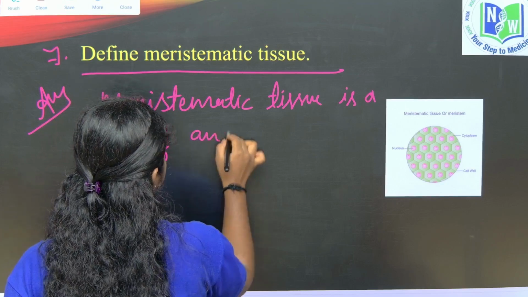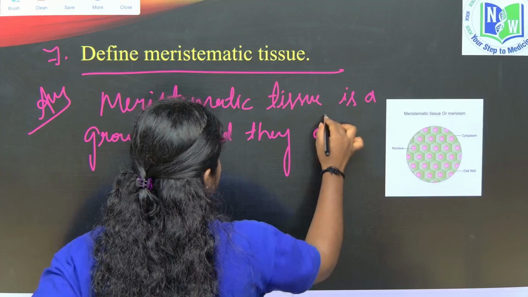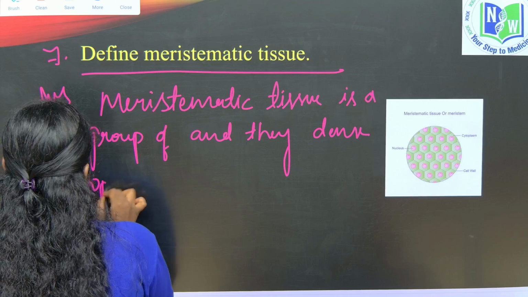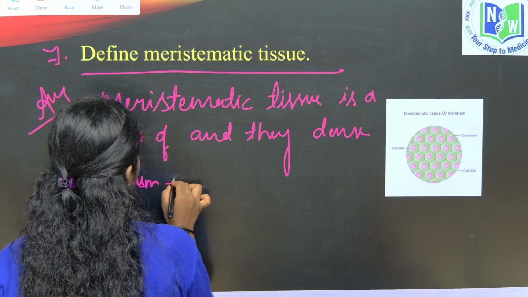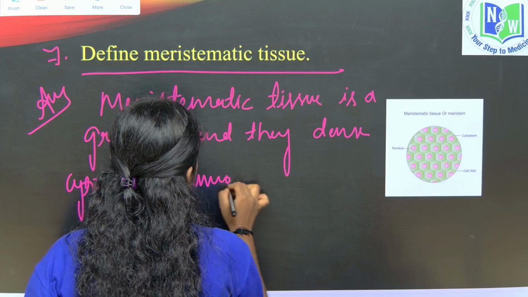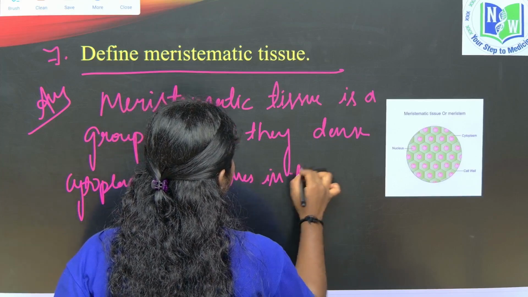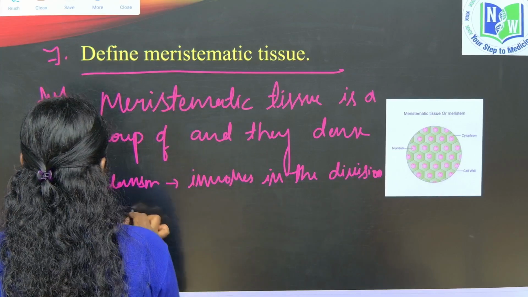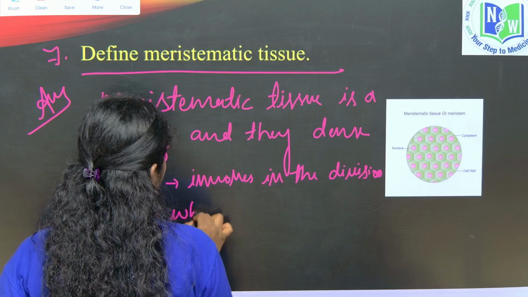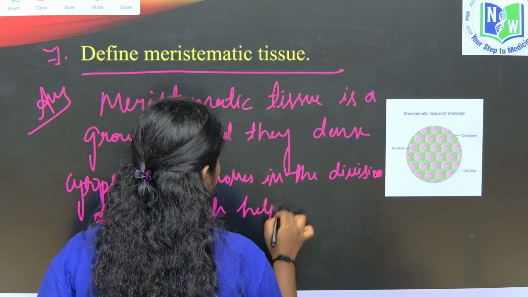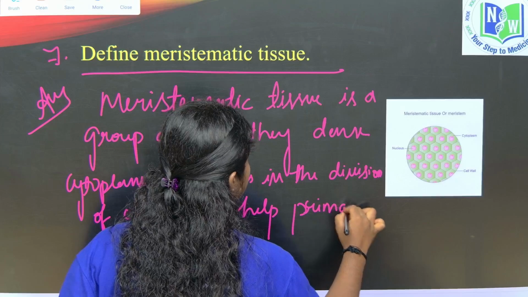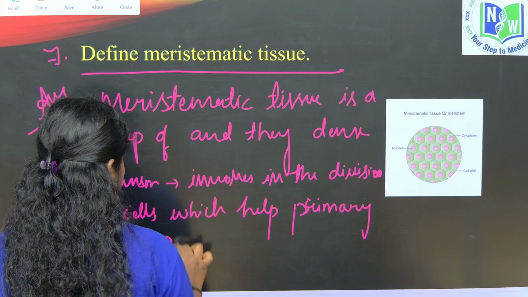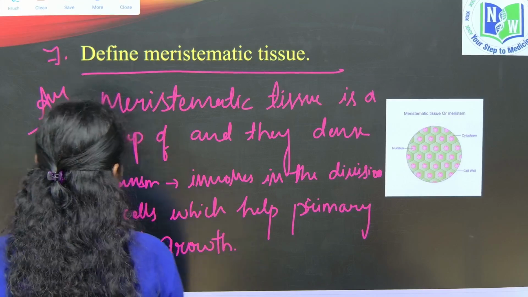And they have dense cells with dense cytoplasm, and mainly involve in the division of cells, which is helpful in the primary plant growth.